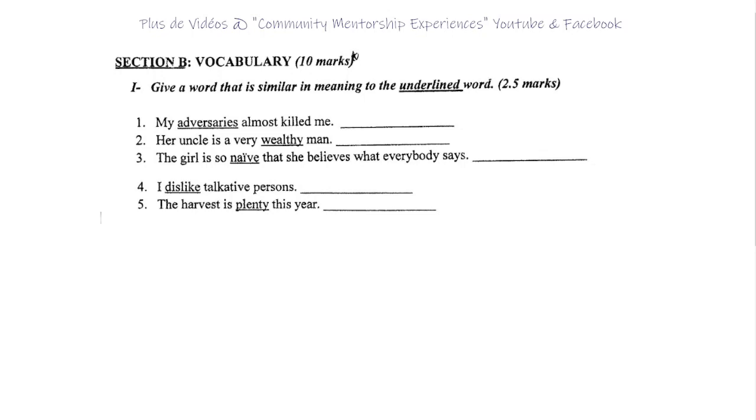Still vocabulary, yeah? Okay. Give a word that is similar in meaning to the underlined word. 1. My adversaries almost killed me. Adversaries. My enemies. Why not? My enemies. My foes. Yeah, my opponents. Okay? 2. Her uncle is a very wealthy man. Wealthy, generally we think rich, we think well off. Her uncle is well off.